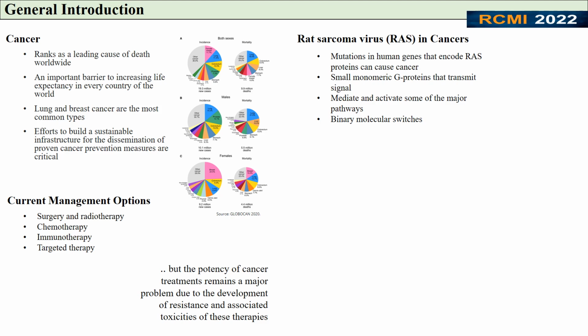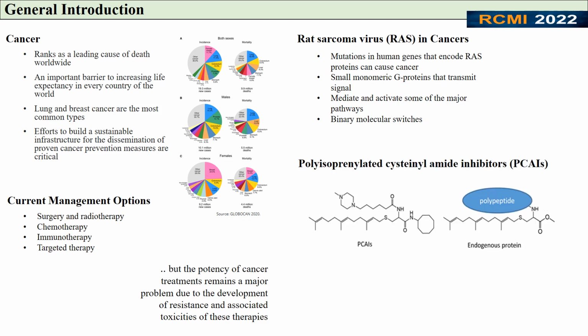The activation of RAS is important in the regulation of the cell cycle as well as transcription. However, a mutated form would lead to a permanent active state, leading to continuous cell proliferation, causing formation of tumor. This study focused on these compounds, polyisoprenylated cysteine amide inhibitors or PCAIs.